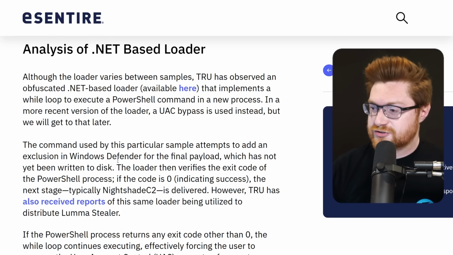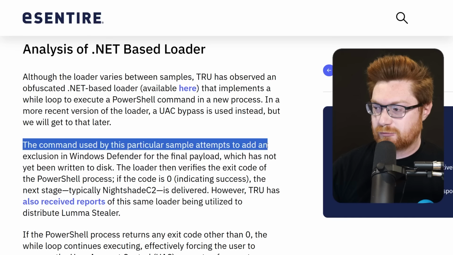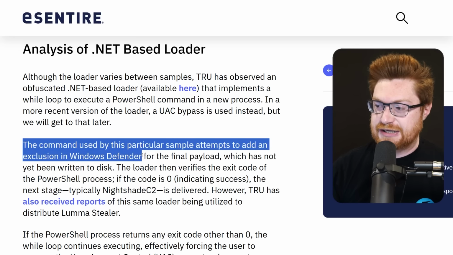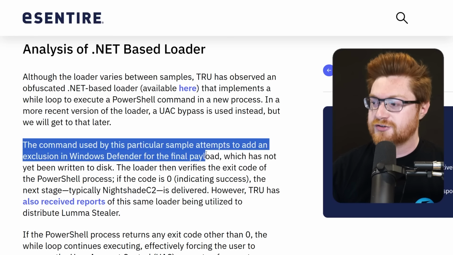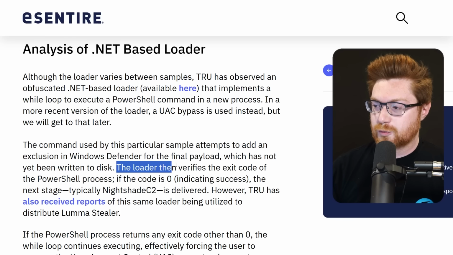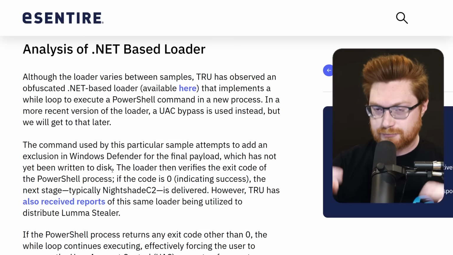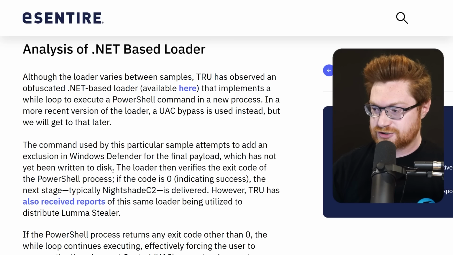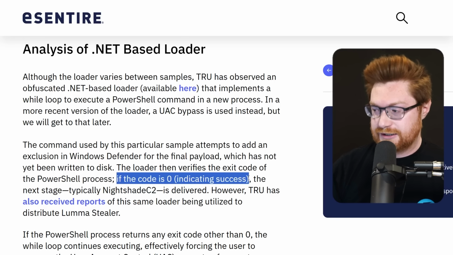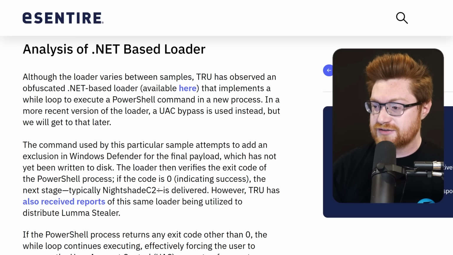So eSentire saw the activity where the command that was being executed by this malware sample wanted to set an exclusion in your antivirus, Windows Defender, to finally execute and invoke the last payload. So the malware would check the exit code of the PowerShell process prompting the User Account Control question, will you let this run as admin? If the exit code is 0, indicating success, then the next stage, Nightshade C2, is delivered.